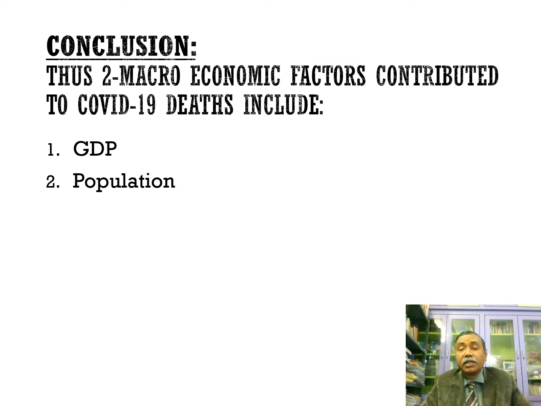Overall, based on this research, we can say that the top two macroeconomic factors that contributed to the COVID-19 deaths across the world are GDP and population. This is because we cannot stop the economic cycle. People are mobile, so that is the reason it could spread. These are the top two factors contributing to the COVID-19 deaths.